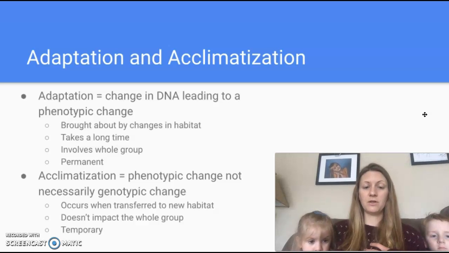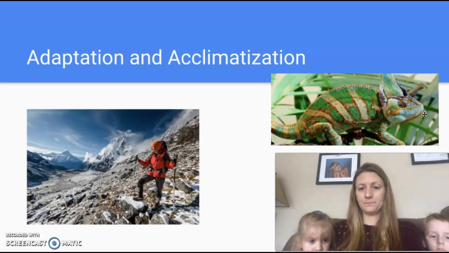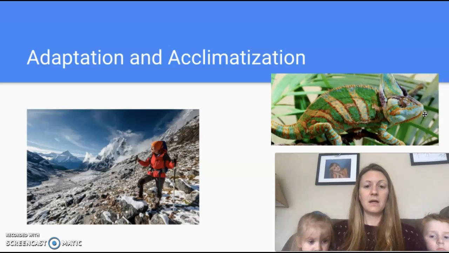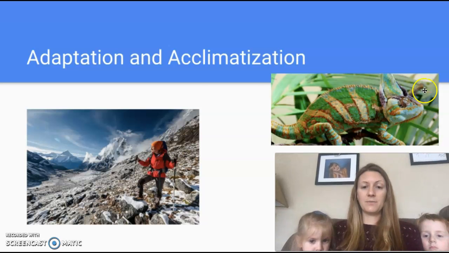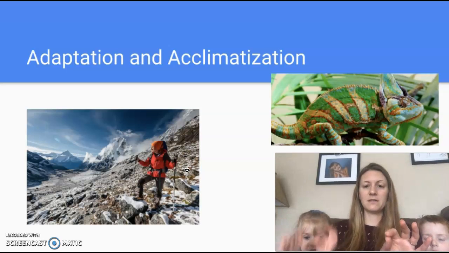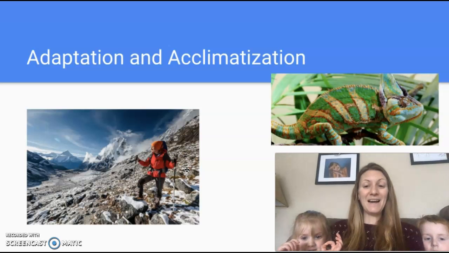That's just on an individual level, and it's usually temporary. So here's some examples. One of the biggest examples is going at high altitude. Your body can acclimatize to high altitude by producing more red blood cells. You as an individual will produce more red blood cells. But if you go back down to sea level, your body will adapt. It'll get rid of all those extra red blood cells.